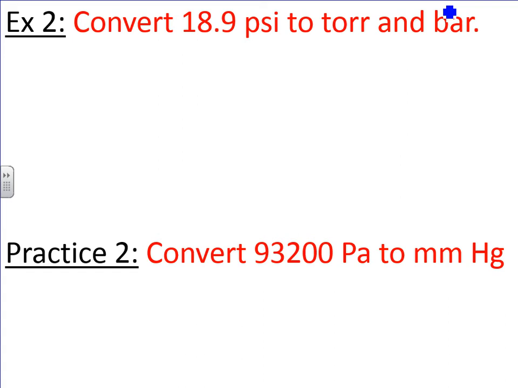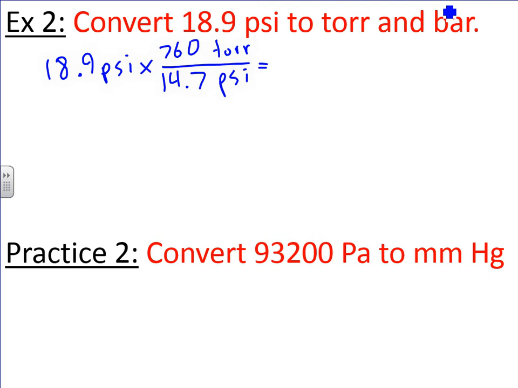So here we just do it the standard way, 18.9 psi. All right, we want to first get it to torr. So we'll put psi down here, we'll put torr up here, and then the relationship between those two, if you take a look previously, 14.7 psi is 760 torr. So really all you're doing is multiplying by 760, so we'll do 18.9 times 760 divided by 14.7. Try this, and you should get 977 torr.